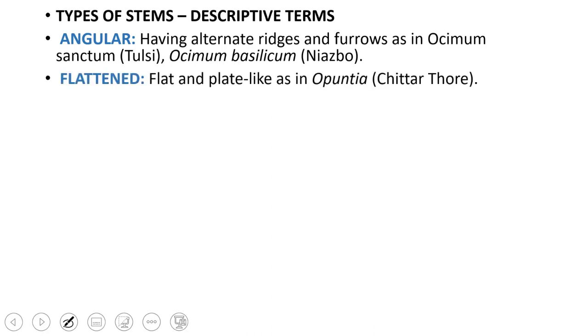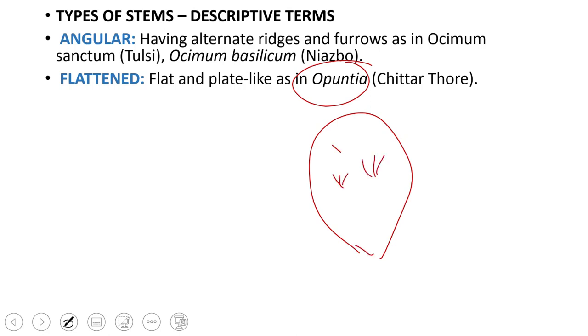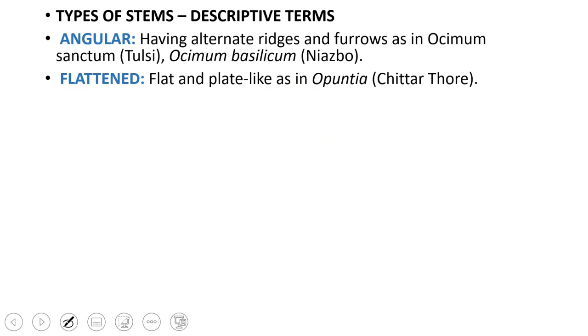Flattened, when the stem becomes leaf-like, flat, plate-like or leaf-like, as in Opuntia, a very common example like this. So it has these prickly leaf-like structures. These are modified leaves. So this is Opuntia. So it is a flat stem, totally flat. It is somewhat fleshy. So flat and plate-like or leaf-like, as in Opuntia.